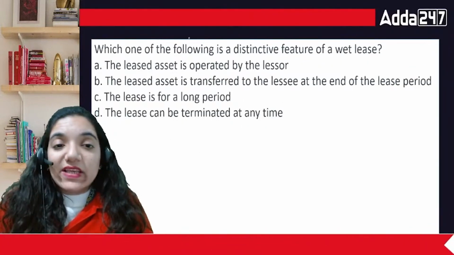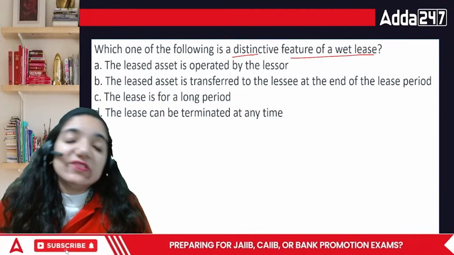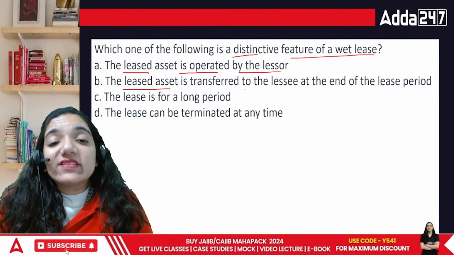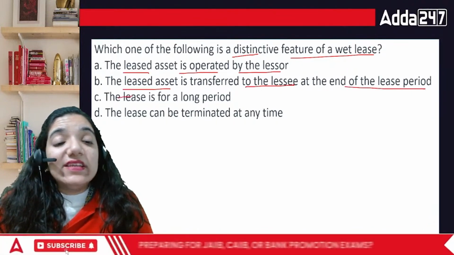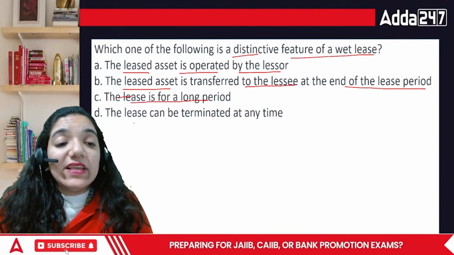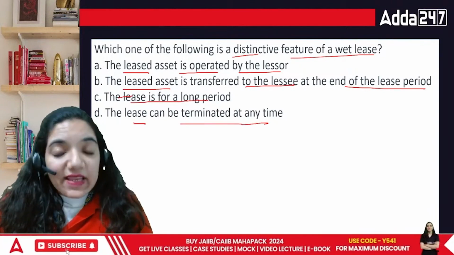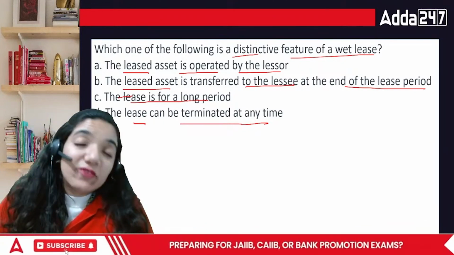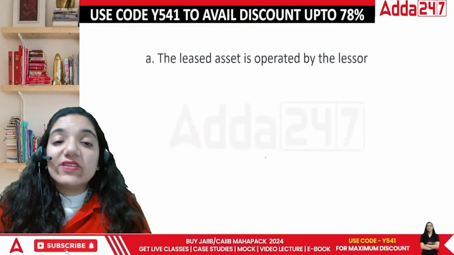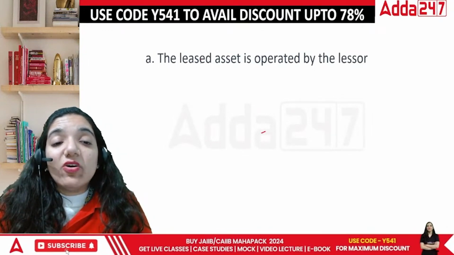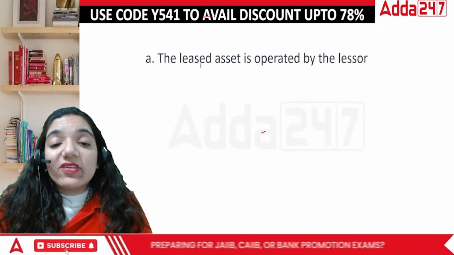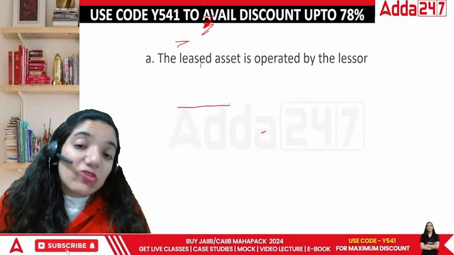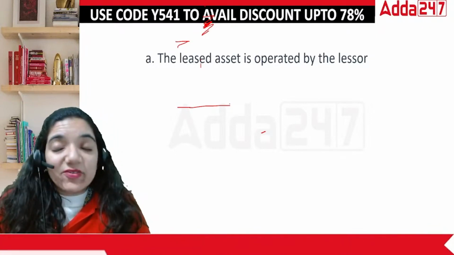Which one of the following is a distinctive feature of wet lease? We have dry lease as well as wet lease. The leased asset is operated by the lessor. The leased asset is transferred to the lessee at the end of the period. The lease is for a long period, or the lease can be terminated at any time. When we talk about a distinctive feature, that means this makes it different from others. In this case, the answer is that the leased asset is operated by the lessor. Unless the lessee comes and says that whatever has happened with them was wrong and they take over this particular asset, then it's a different scenario.